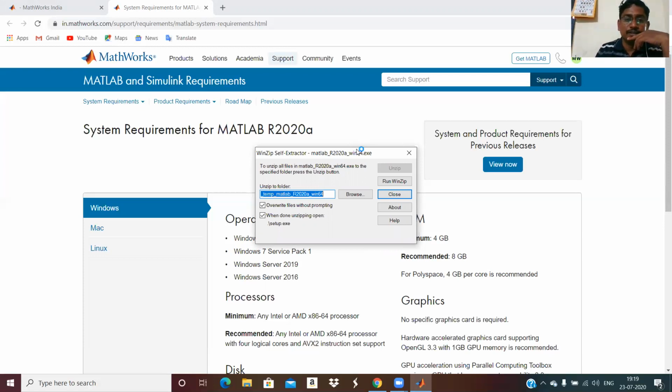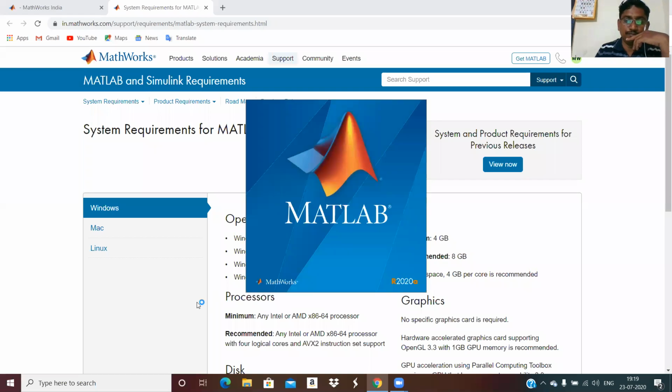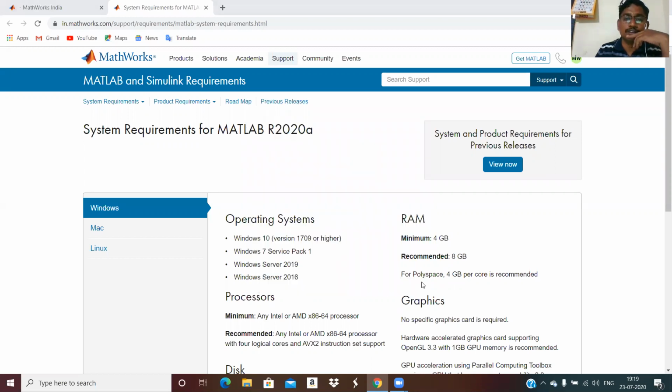Okay. Do you want to allow this app to make changes on your device? So first allow it. See, this MATLAB R2020 is going to install for 30 days.